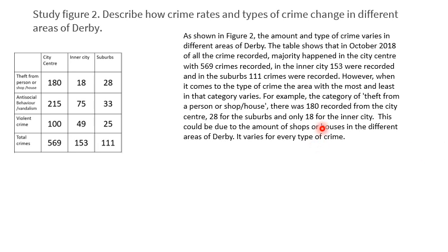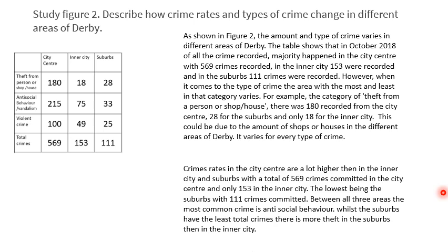Okay, well, it's mentioned the key areas and it's talked about the most crimes were found in the city centre, followed by the inner city and then the suburbs. So it's talked about the main pattern. But it also gives an anomaly in that saying that theft from person or shop was actually higher in the suburbs than in the inner city. So it wasn't just quite a simple crime reduces as you move away. So they'd spotted the key pattern and an anomaly. So that was a good solid answer there.